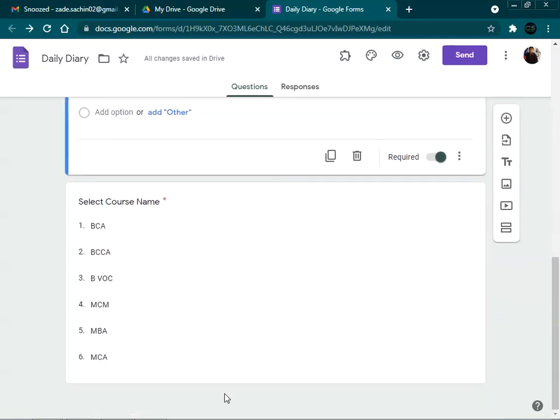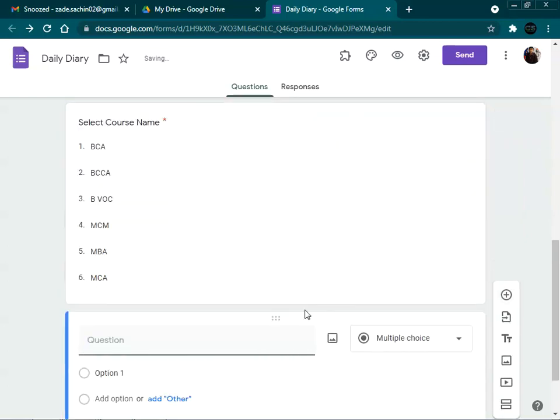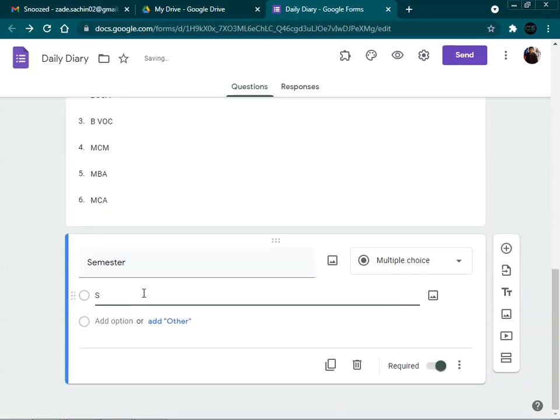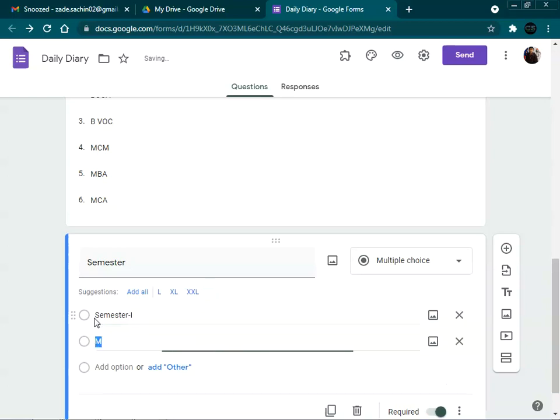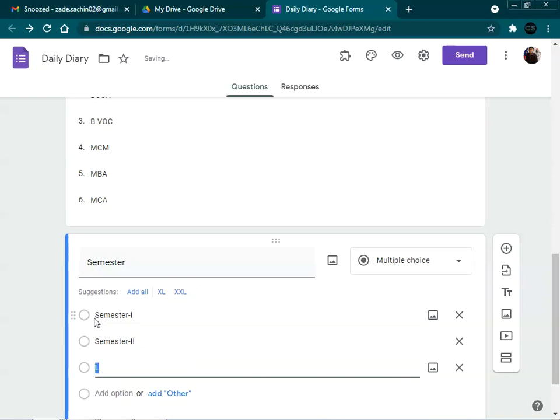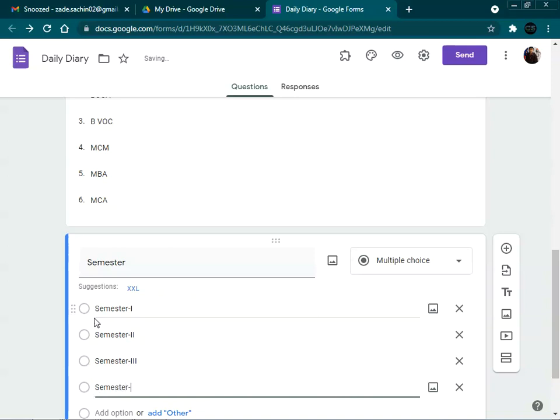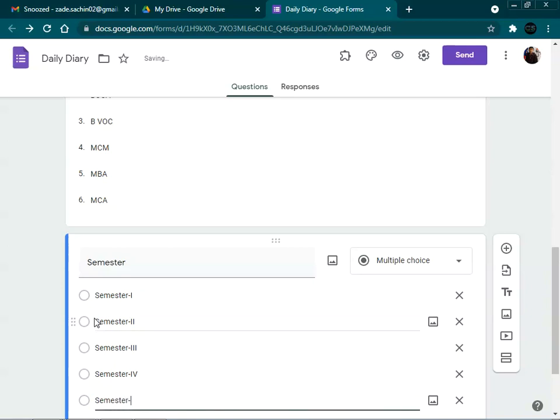Next, after selecting this, the particular faculty will select the semester option. So we will give the semester. Here the faculty has to select the semester option. So we are going with semester 1, semester 2, next one is semester 3, semester 4, semester 5,